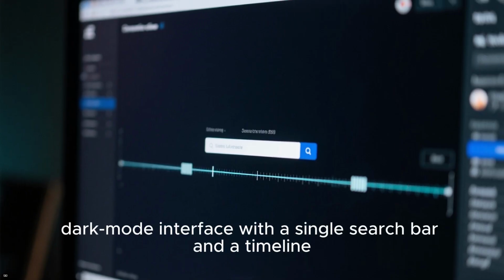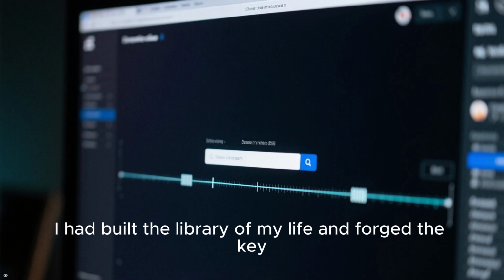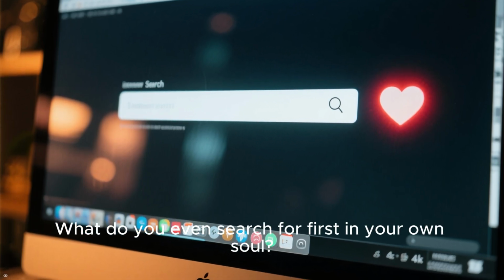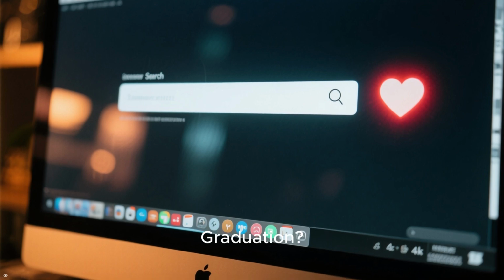A simple, dark mode interface with a single search bar and a timeline. My heart was pounding. What do you even search for first in your own soul? A major life event. Graduation, my first love.